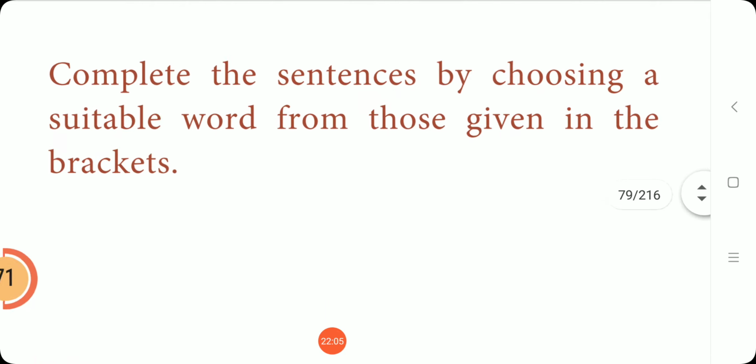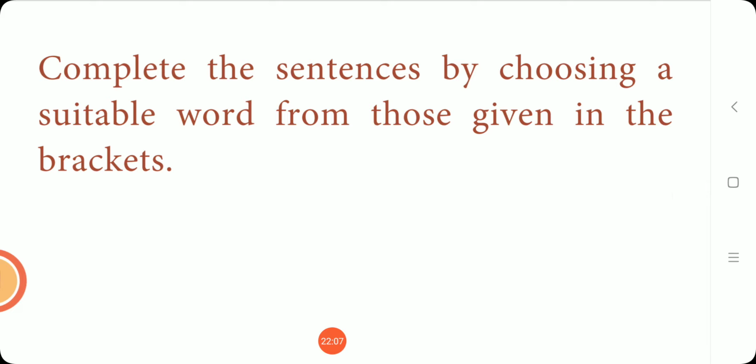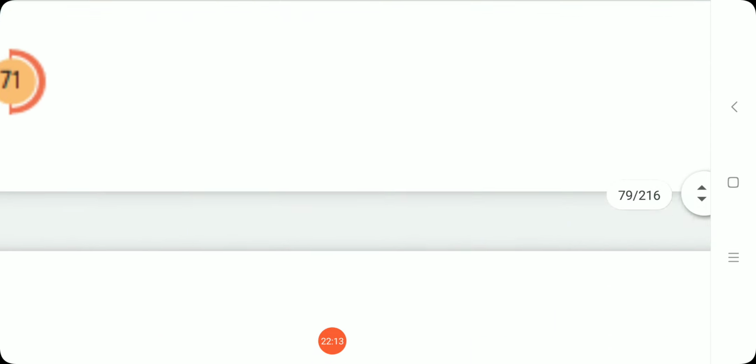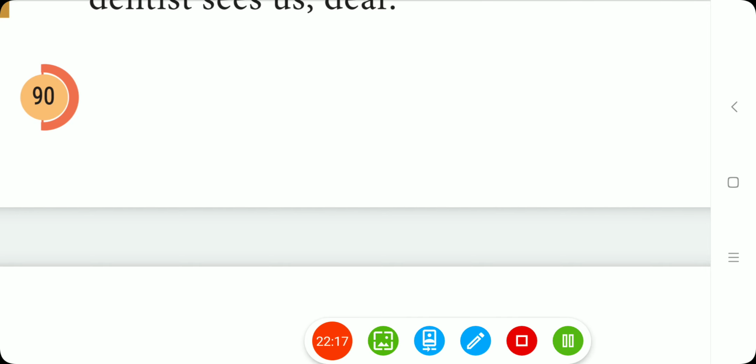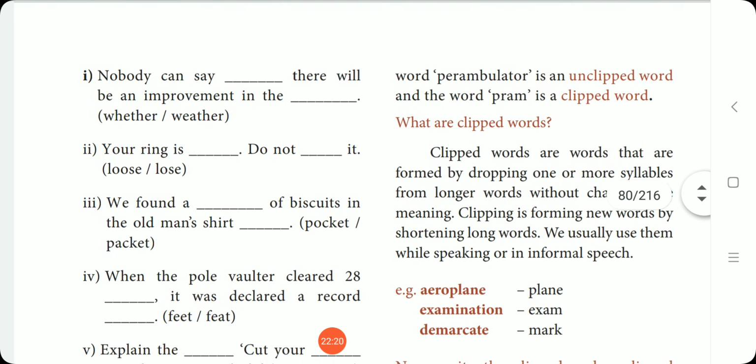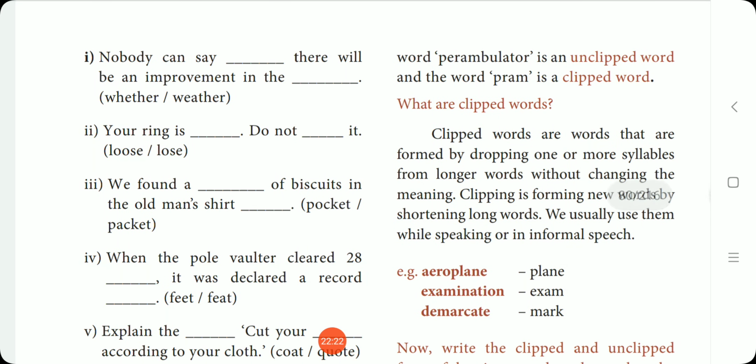Now come to the exercise. Complete the sentences by choosing a suitable word from those given in the brackets. Look here: Nobody can say dash, there will be an improvement in the dash.